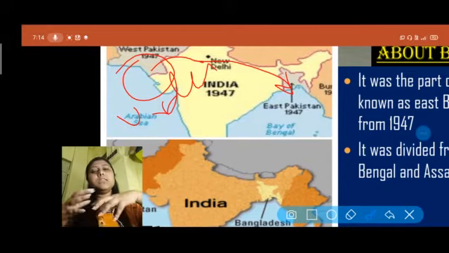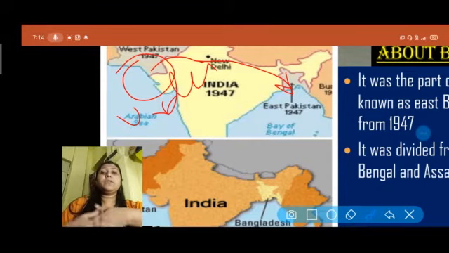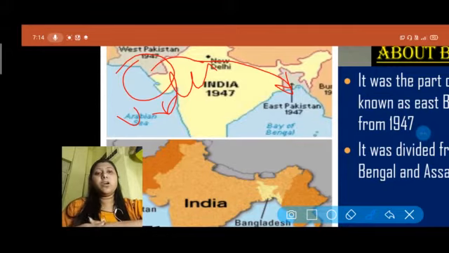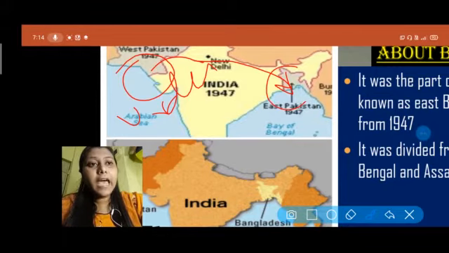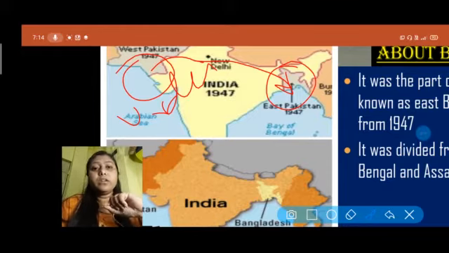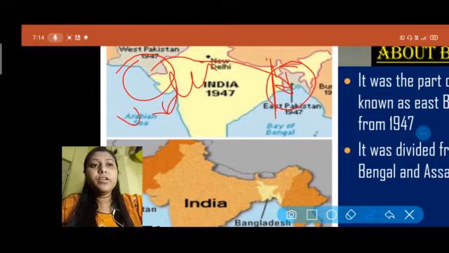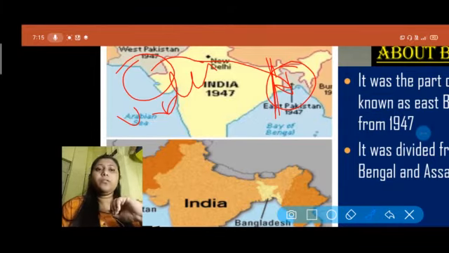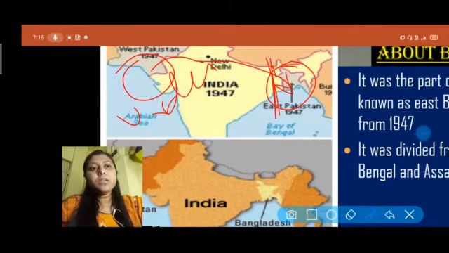So this is the main reason why the people of East Pakistan did not accept West Pakistan, because East Pakistan has its own culture and its own language, which is Bengali. As you know, this is the neighborhood area of West Bengal, and previously it was connected with it and divided from the Bengal and Assam region. So East Pakistanis belong to the Bengali language.